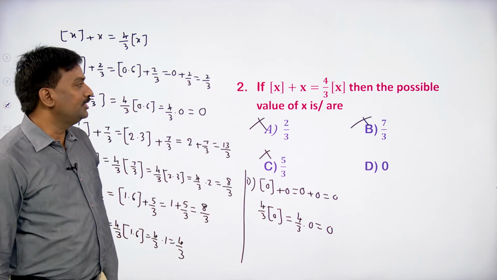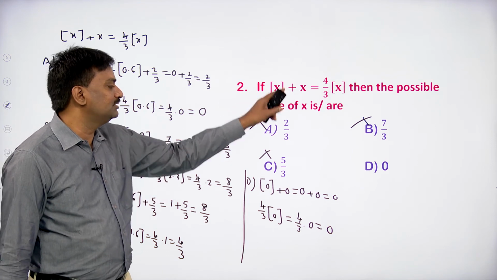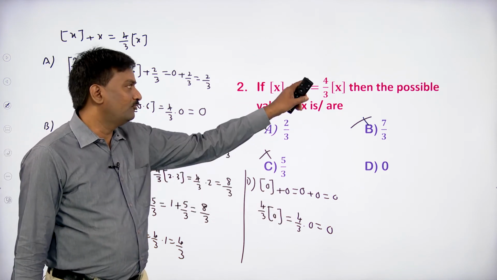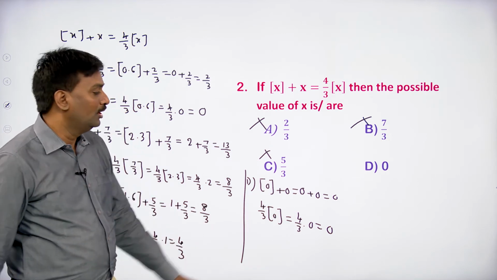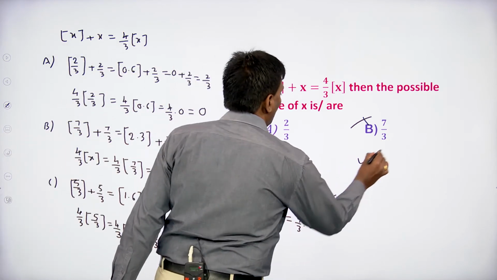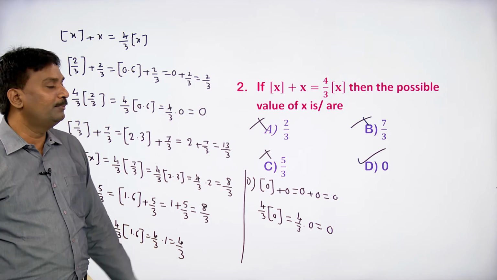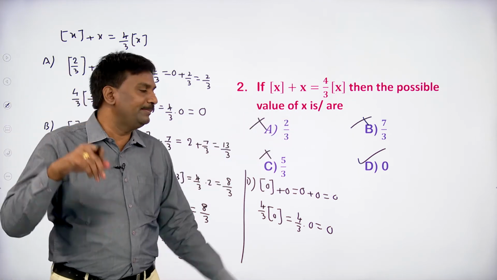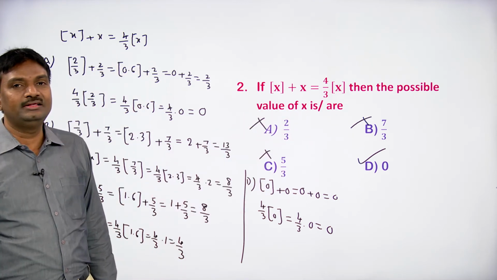So by taking x equal to 0, we have gotten step x plus x equal to 0, and RHS 4 by 3 into step x is also 0. So these two are equal, so we can take option D. For the given problem, out of the given 4 options A, B, C, D, only option D is correct.